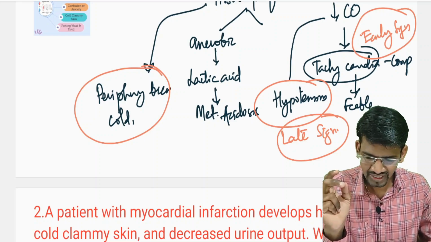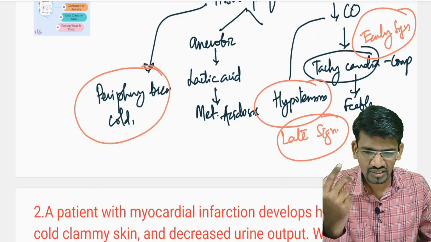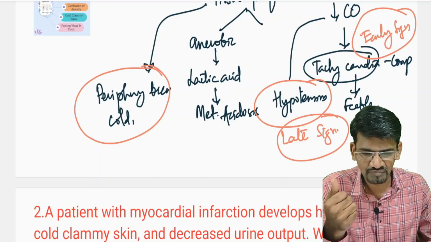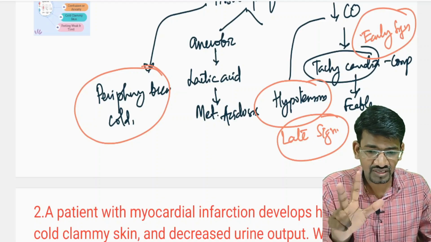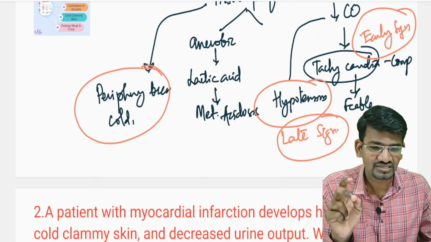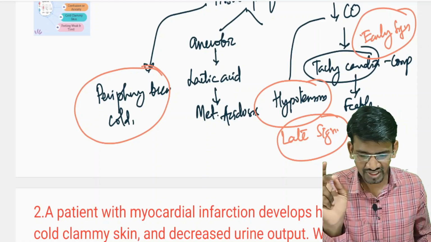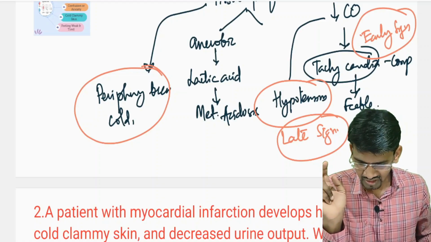So these are the very classical signs: tachycardia, hypotension, the periphery will become cold, the skin clammy, and the pulse will become feeble in the later stages. These are the very important classical signs of hypovolemic shock, okay. So if these are there, then definitely your answer should go for hypovolemic shock.